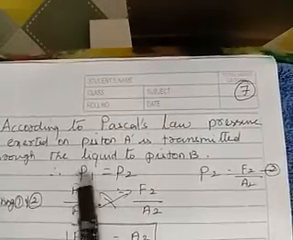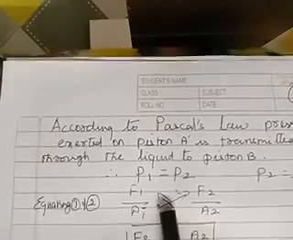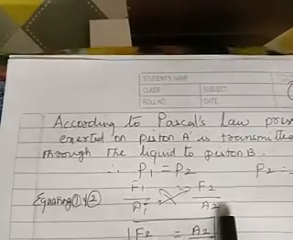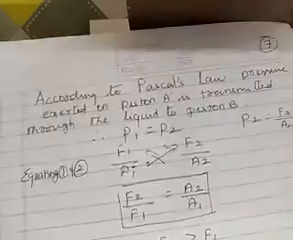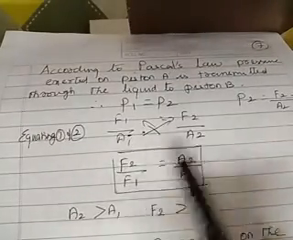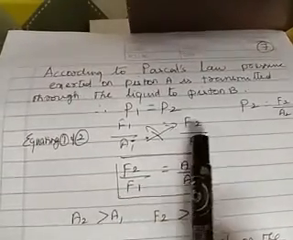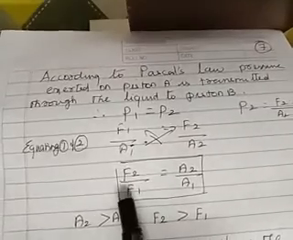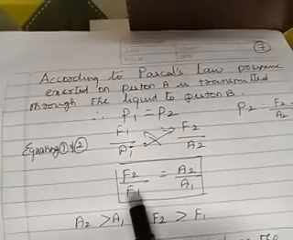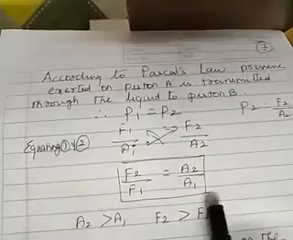Now we are equating P1 and P2. So equation 1 is F1 by A1, which is equivalent to F2 by A2, or F2 by F1. According to this, we can change it, isn't it? Either you can use this also, this is the main formula. This will be easier for you. So F2 by F1 is equal to A2 by A1.